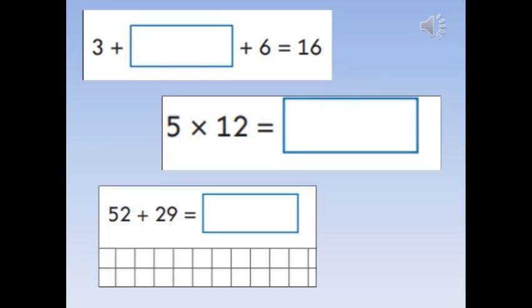Missing number problems form an important part of the work that we do in arithmetic, helping children to understand ways into problems and moving numbers around. As you can see, we have a 5 times 12 here.